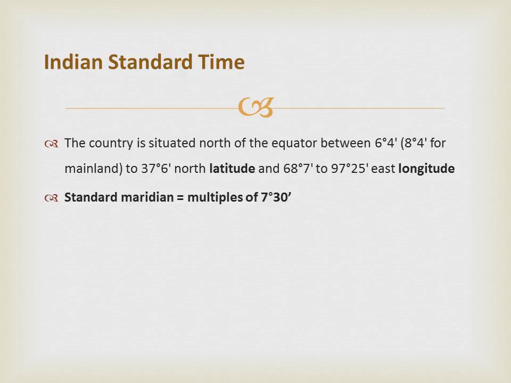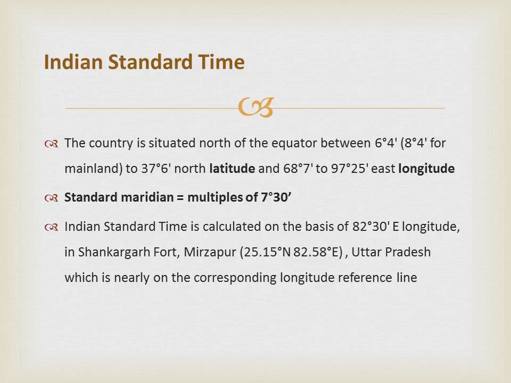There is a general understanding among the countries of the world to select the standard meridian in multiples of 7 degree 30 minutes of longitude. The central observatory was moved from Chennai to a location at Shankargarh Fort, Allahabad district, so that it would be as close to UTC, that is 5:30, as possible. Latitude, longitude and time. And this is the general calculation for the time.